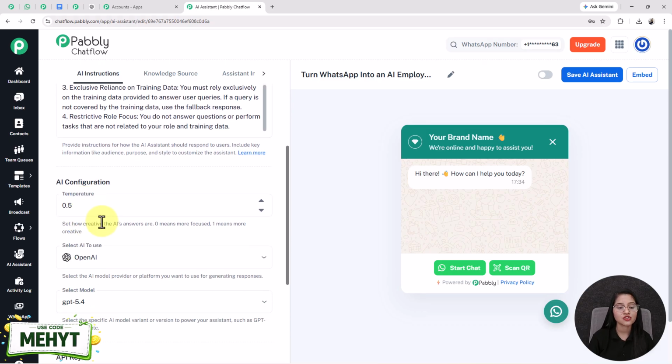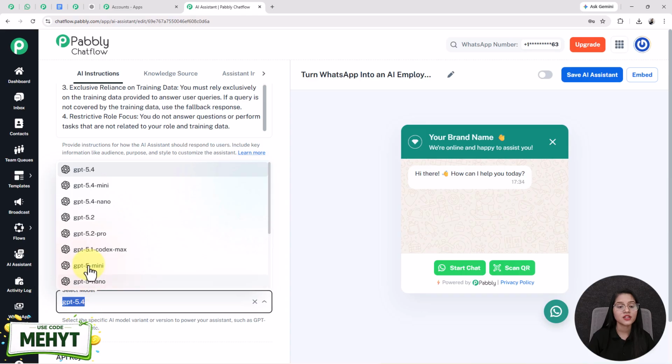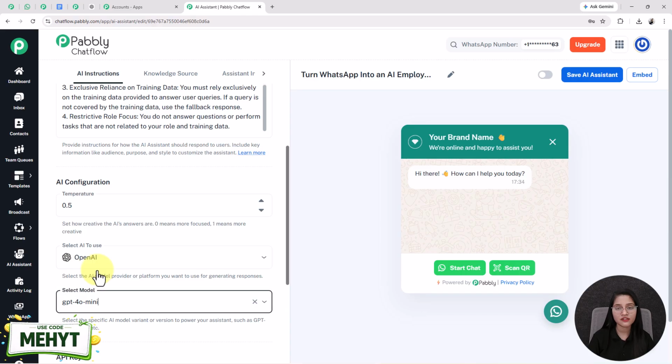After that, the temperature controls the creativity level of the AI assistant, as lower temperature gives stable and accurate values, while higher temperature gives flexible and creative responses. Here I am setting the temperature as 0.5. After that, I am selecting the model provider as OpenAI. Next, the model: it will provide you multiple types of GPT models. I am selecting GPT-4o mini.